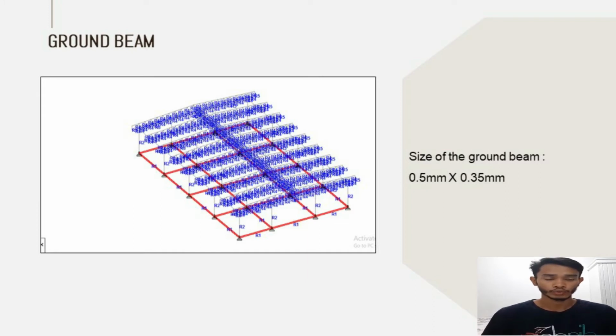We have to consider our size first, then check whether it fails or not. So I proceeded with 0.5 mm times 0.35 mm for the ground beam. As you can see in the slide, all the ground beams are the same size.